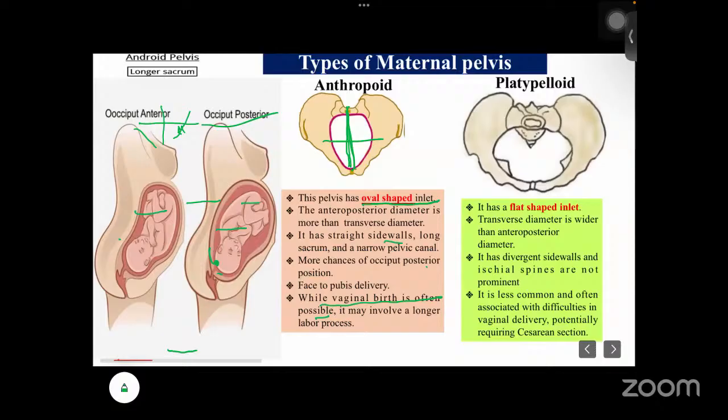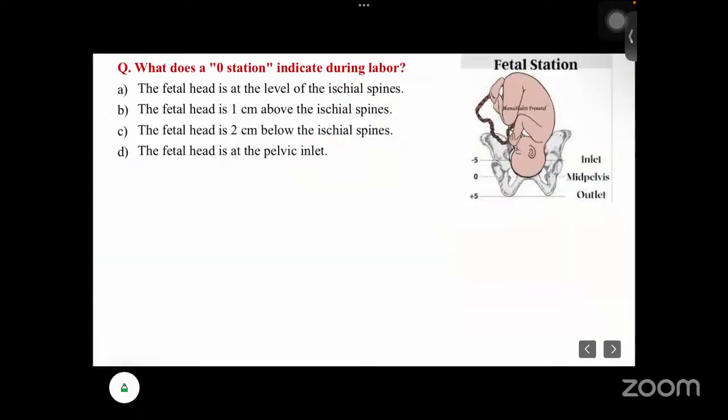That means this inlet is flat shaped. So the 3 points I have told: wedge shaped, that is the android pelvis, or the male pelvis. Next is anthropoid, that is the oval shaped inlet, and flat is the platypelloid, the flat shaped inlet. The transverse diameter is wider than the anterior posterior diameter, and it has divergent side walls, and ischial spines are not prominent. It's less common and is also associated with difficulties in vaginal delivery. And lastly, they may require a cesarean section also.